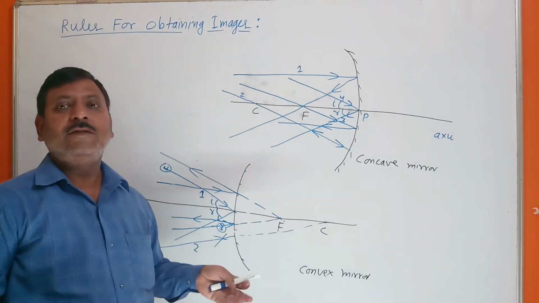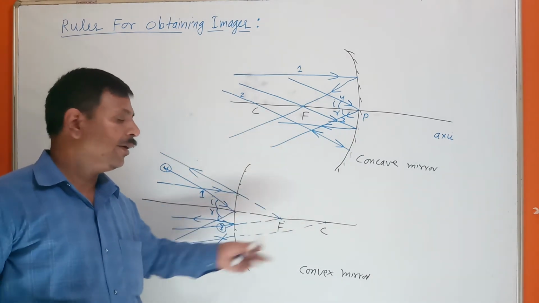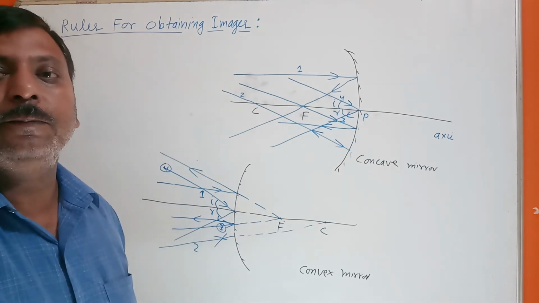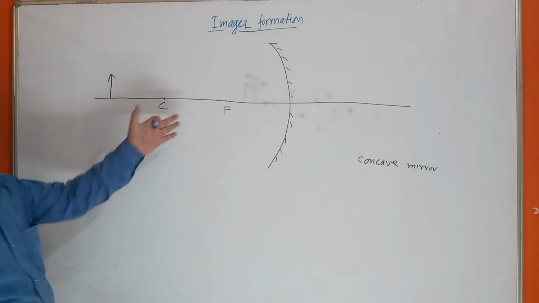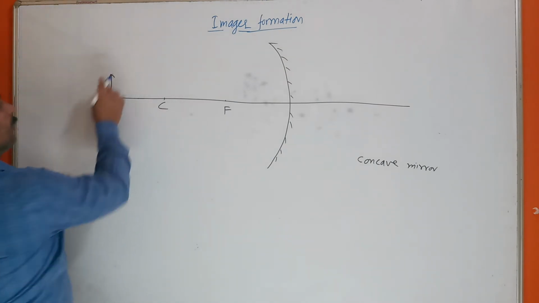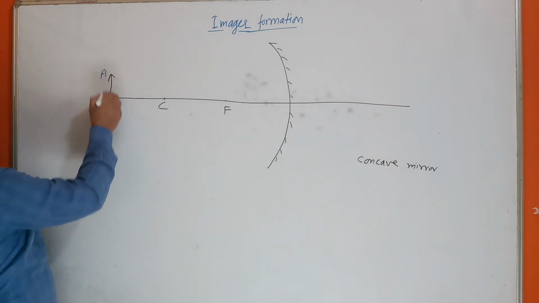I will form one image from a concave mirror and from a convex mirror also. See here, I am going to form one image. See, suppose I have taken one object AB.